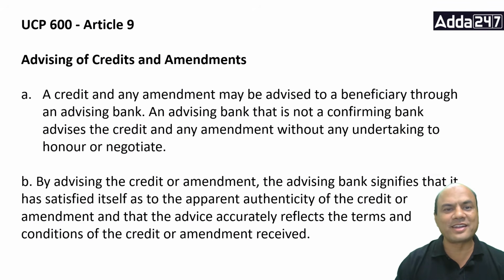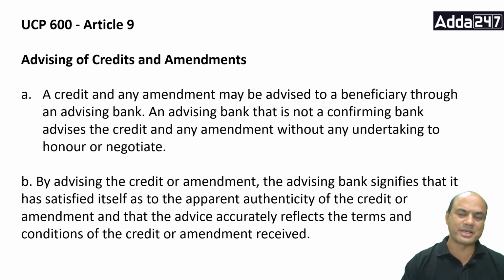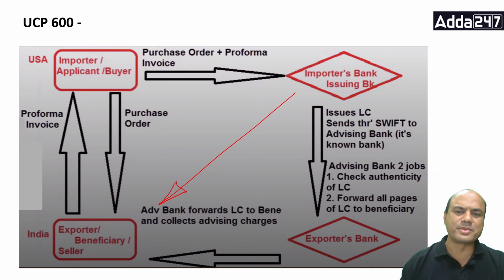UCP 600 Article 9, Advising of Credits and Amendment. A credit or any amendment may be advised to the beneficiary through the advising bank. Okay, so it can be advised to this exporter, the beneficiary, through the advising bank. Obviously, that name is there. See, this is the picture overall.